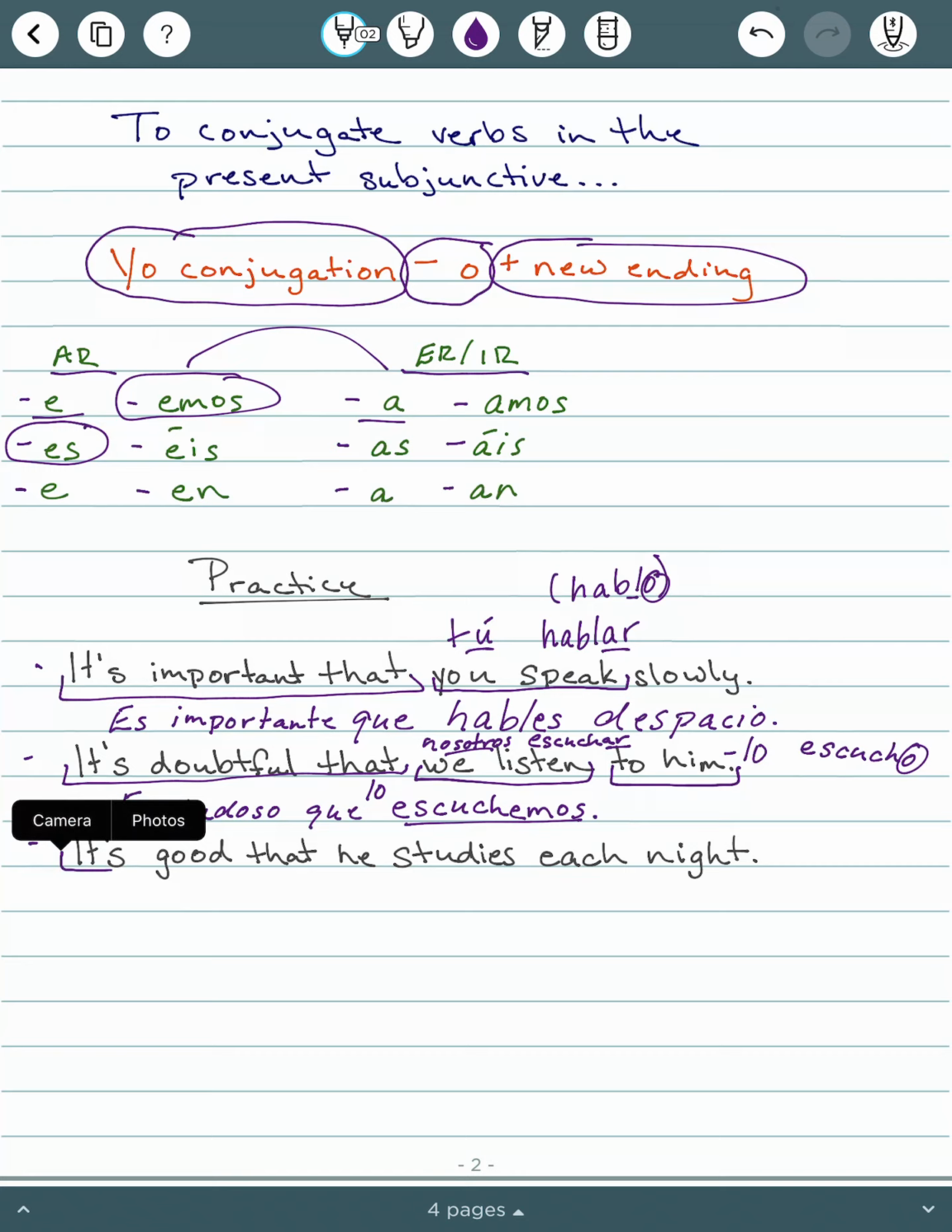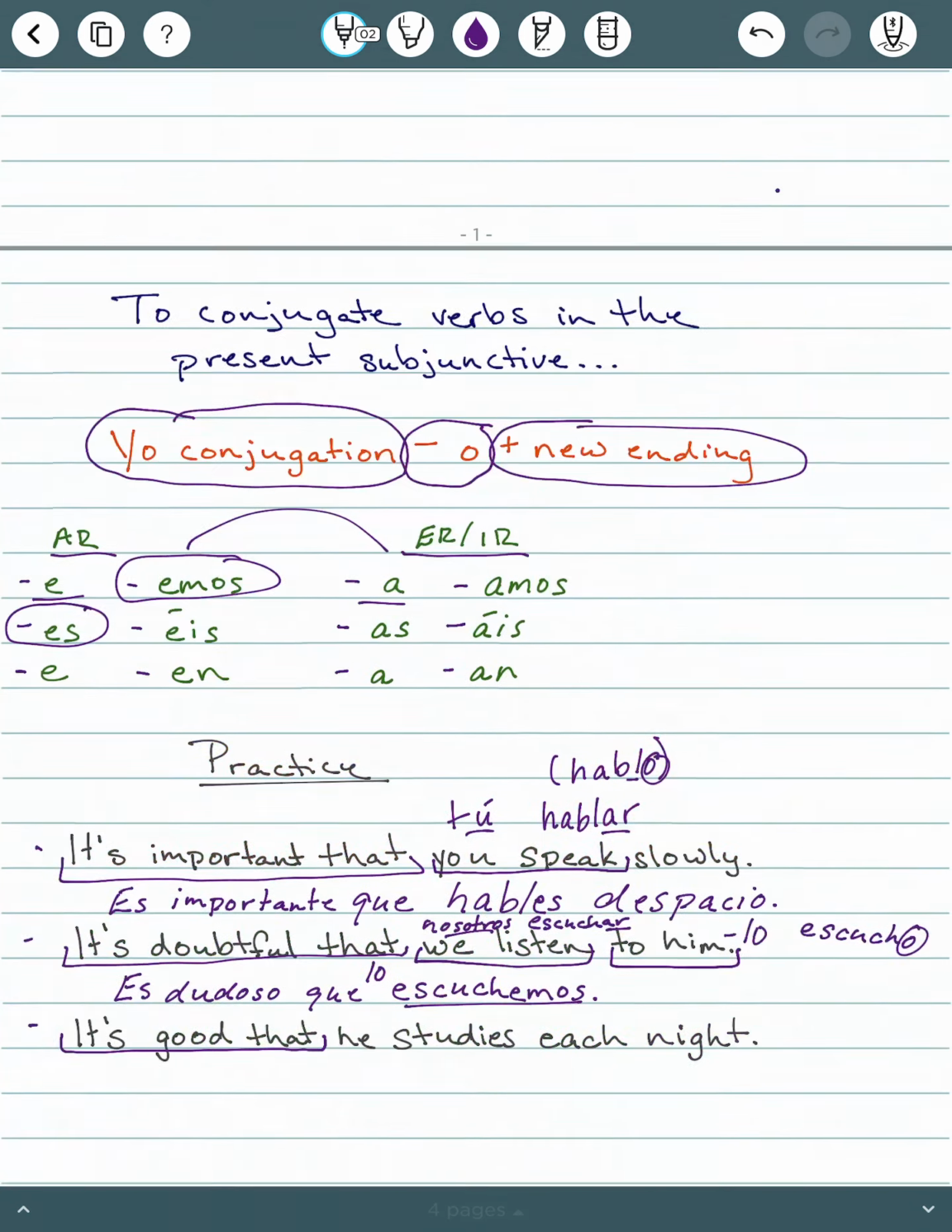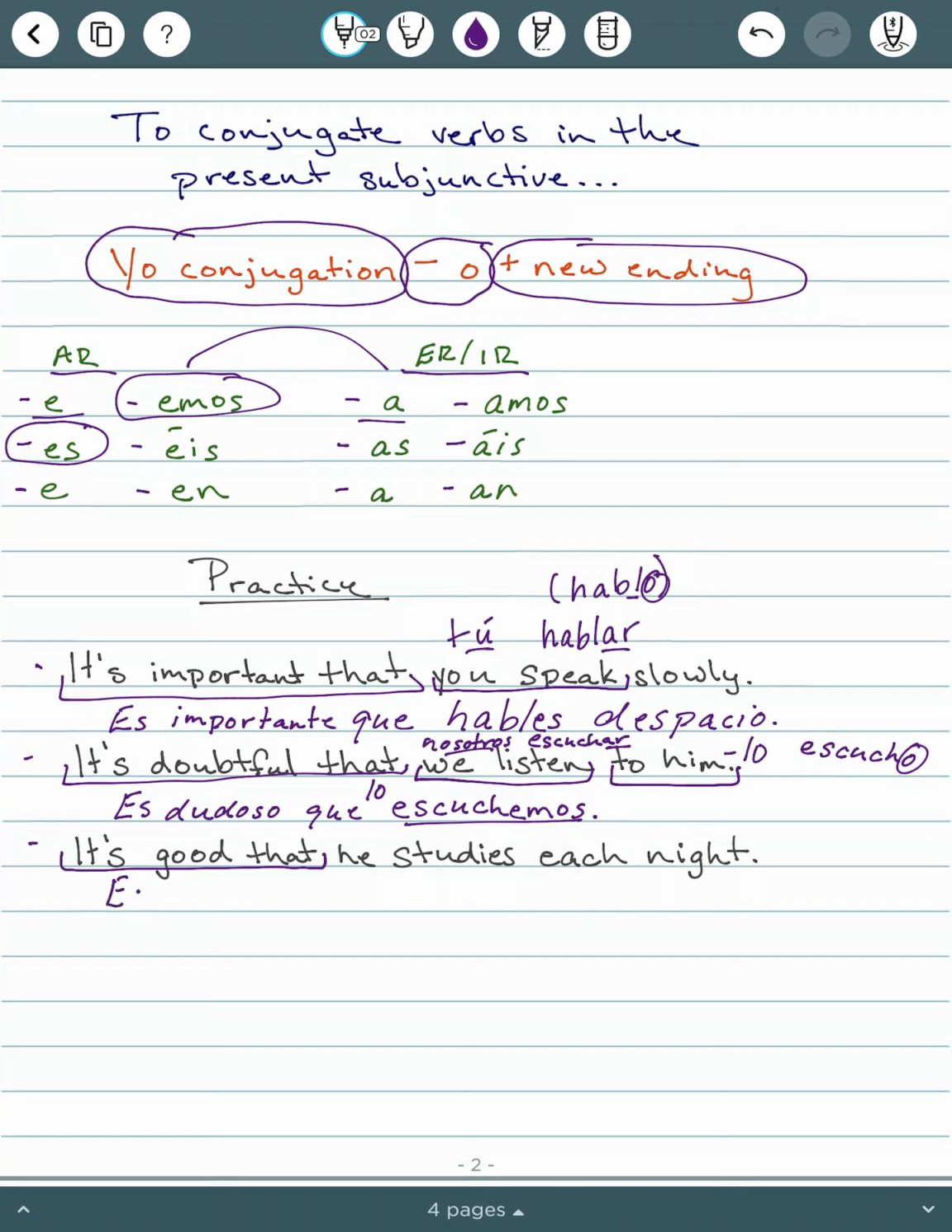All right, this third one, it's good that he studies each night. So it's good that is our impersonal phrase. Es bueno que is how we say it's good that. Es bueno que. And then he studies. He is él. To study is estudiar.